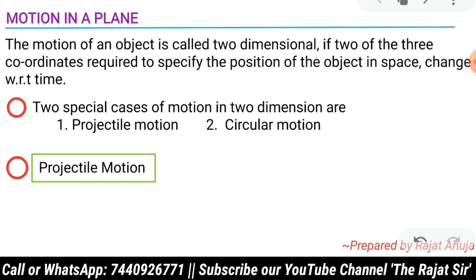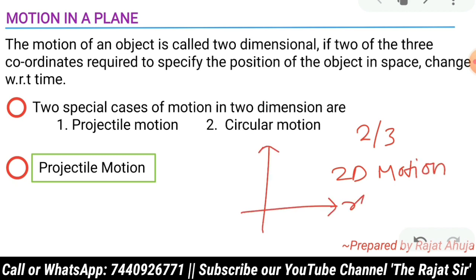We already know that there are a total of three dimensions, and if two out of three coordinates change with respect to time, then we'll call it two-dimensional motion. And two dimensions together make a plane. For example, if this is the x axis and this is the y axis, then this particular space is called the xy plane, because here both x and y coordinates are changing. That's why it is called motion in a plane.